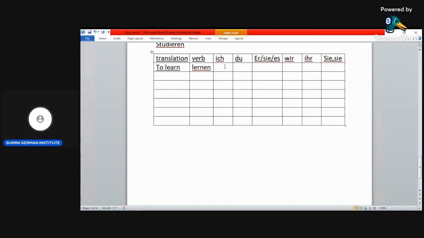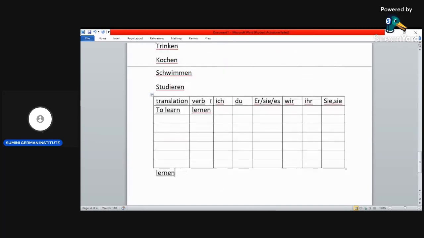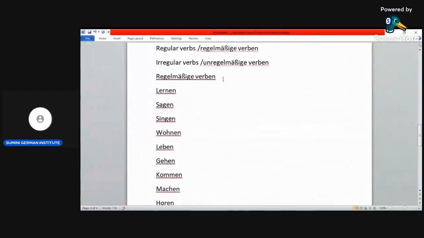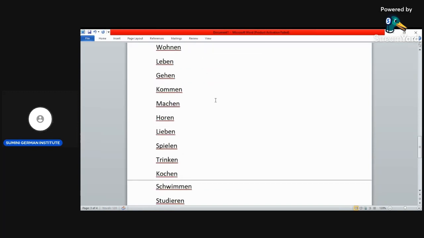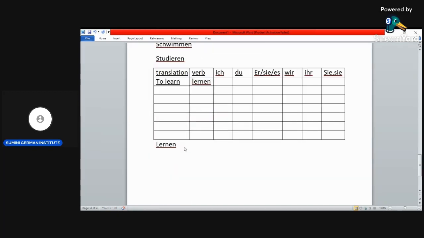So how do we conjugate it with ich? I. How do you conjugate it with ich? Let's write learning here. When you're using ich, this is the present. Whatever we are conjugating here, it's the present tense, and it cannot be used with the past tense. The past tense you're going to learn as you continue. So everything that you're learning here is the present tense.